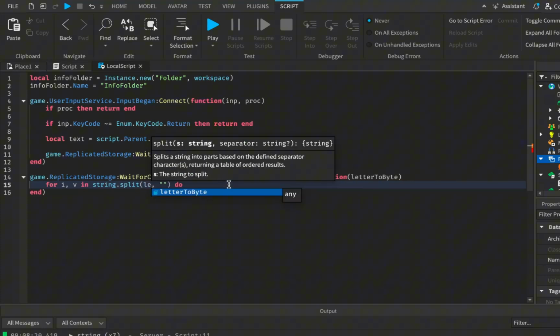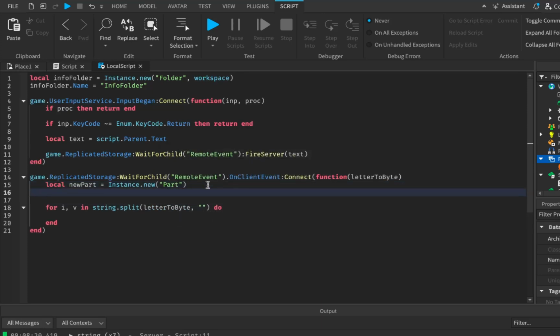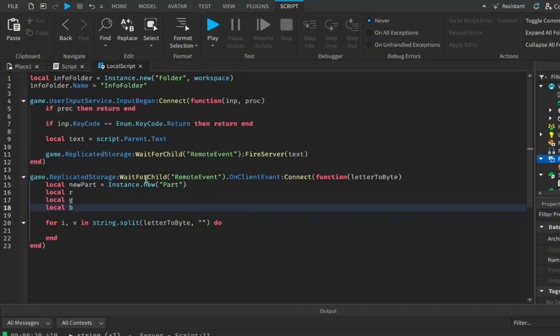In this case, text to encode is going to be the letter to byte. And what I'm going to do is say local new part is equal to Instance.new part. I am also going to say local r, local g, and local b, so we will leave these empty. And as we loop through this string, remember, there should only be 3 numbers inside of this string. It should be like, I don't know, 104 or 051 or whatever, right?